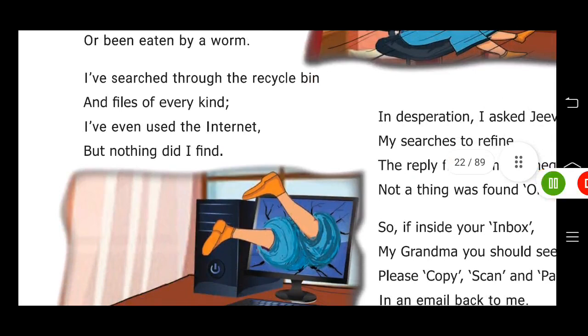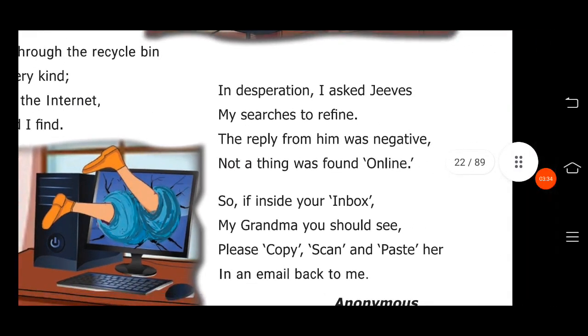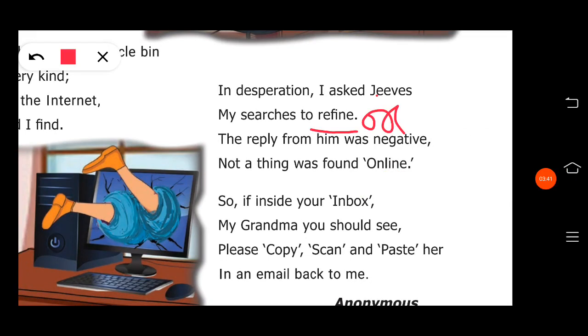In stanza 3, bin, in sound is ending. Kind, ind sound is ending. Internet, it sound. Find, ind sound. So kind, find are the rhyming words in stanza 3. In the 4th stanza, Jeeves, refine, in sound.